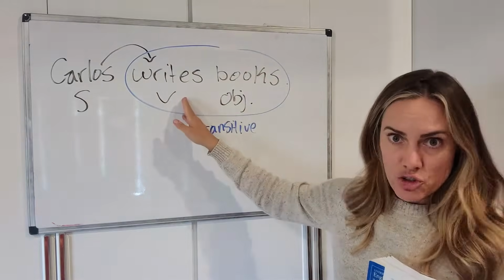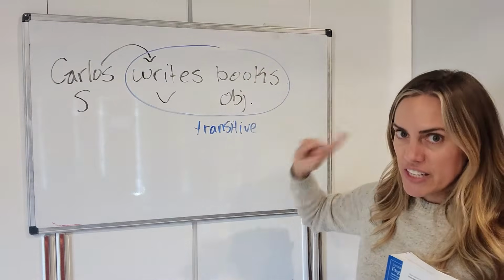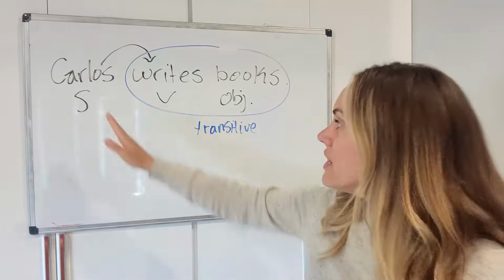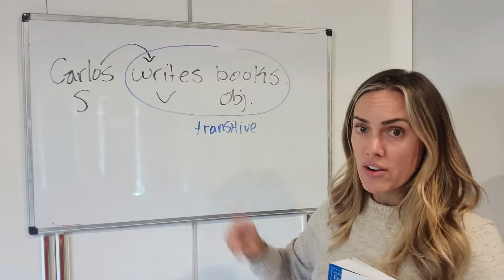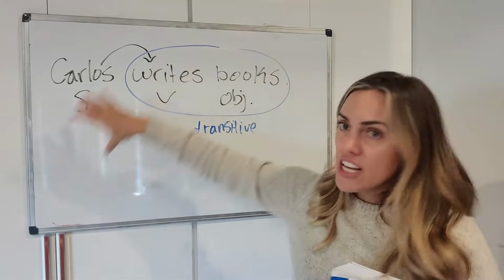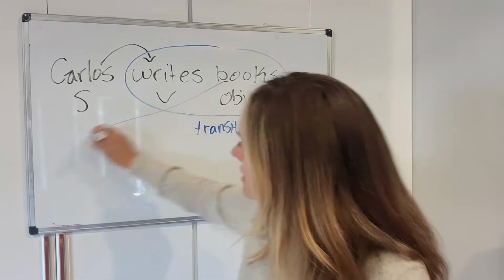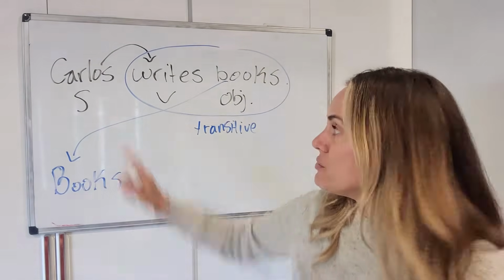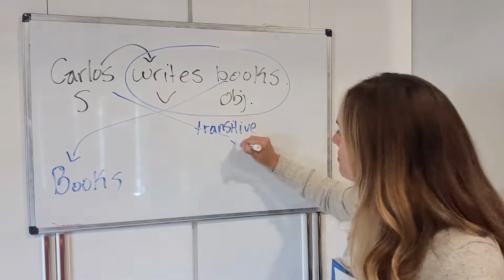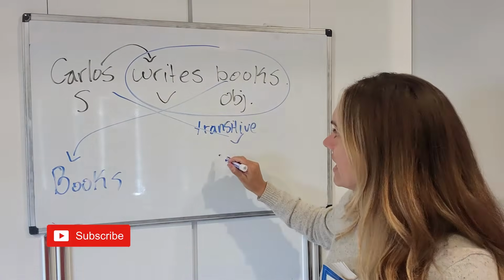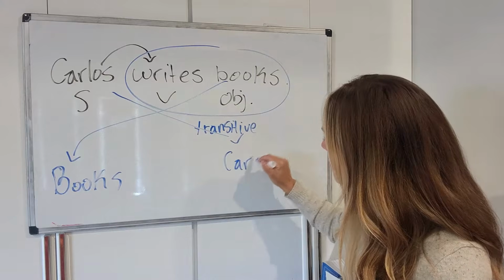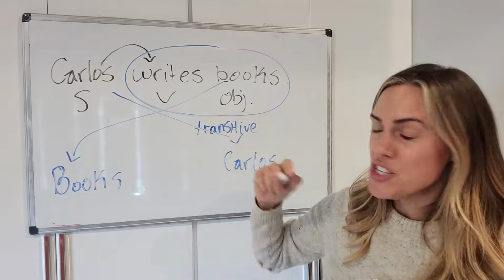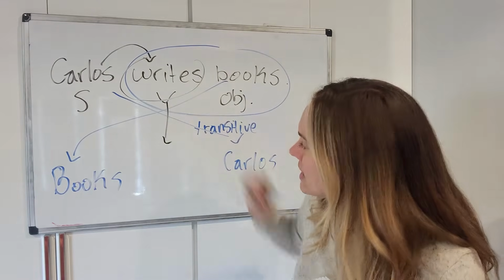Carlos writes books. This is a transitive verb because it takes an object after it. Okay, now in order to make a sentence passive, all I gotta do is switch these things around. I'm going to move the object to the subject position. Books. And now I'm going to move this old subject to the object position, and I'm going to say, but what goes in the middle? Well, that's the part we just talked about. The verb. The verb has to go in the middle.